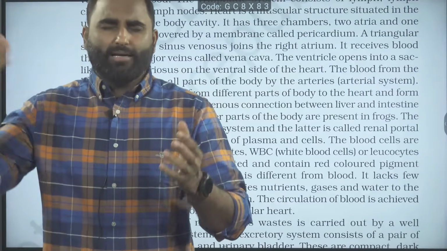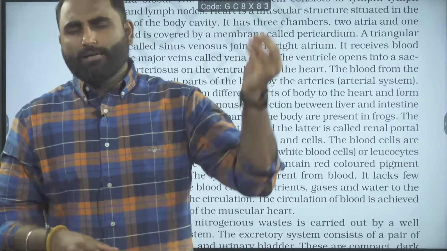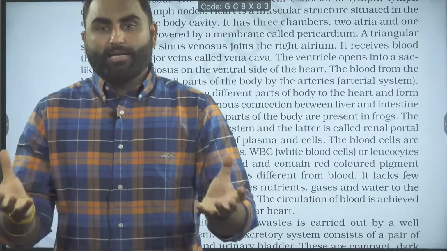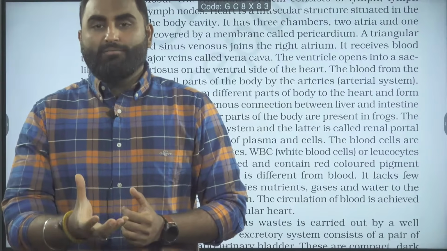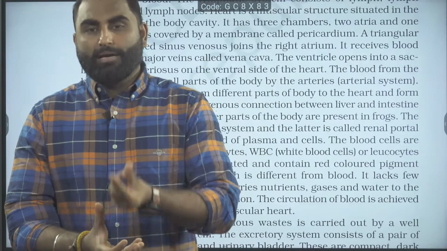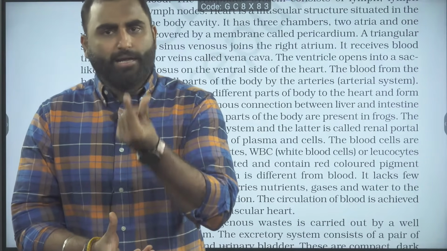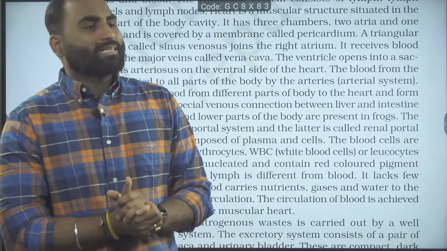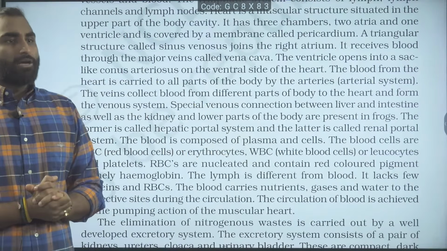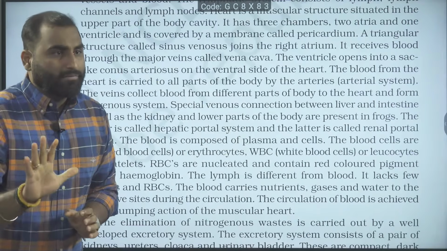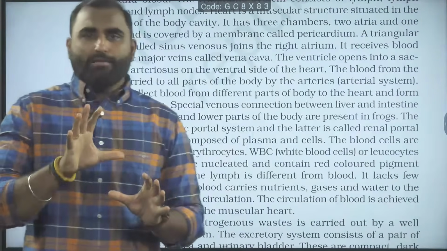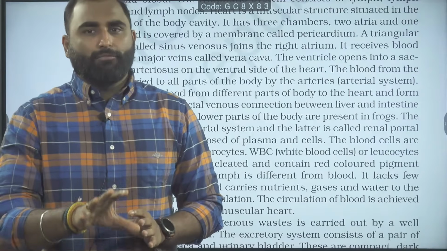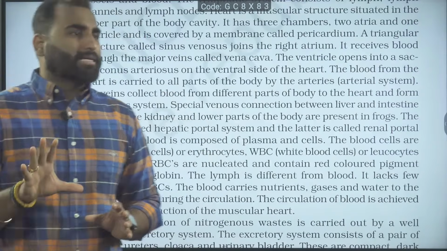Basically we have two atria: the right atrium receiving deoxygenated blood, and the left atrium receiving oxygenated blood from the skin and the lungs, and in the ventricle the blood is getting mixed. So the single common ventricle is pumping the blood into the sac-like conus arteriosus and to the body. The mixed blood is going there, so we are saying there is an incomplete double circulation. Are we clear with this? I feel this is a very important question. So with sinus venosus and conus arteriosus, be a little careful. On this we can get some questions.